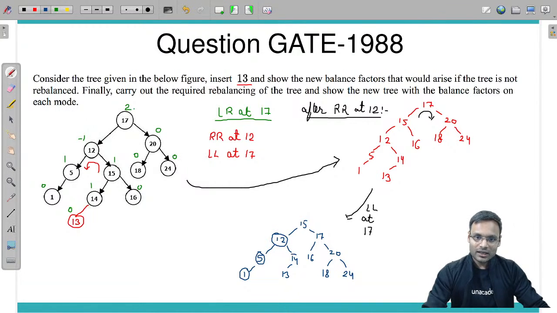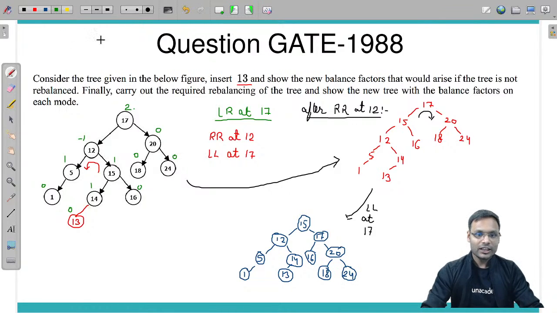Now they have asked us to calculate the balance factor of the rebalanced tree. Okay, let's check if the balance factor is in the range for each and every node or not. Let's check whether this particular tree is balanced or not. Leaf nodes have balance factor 0, 0, 0, 0.